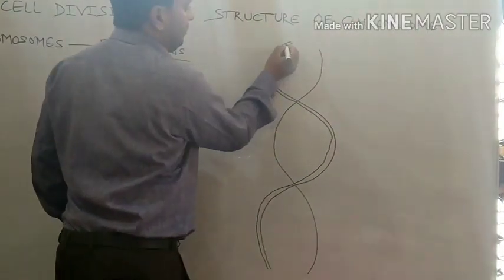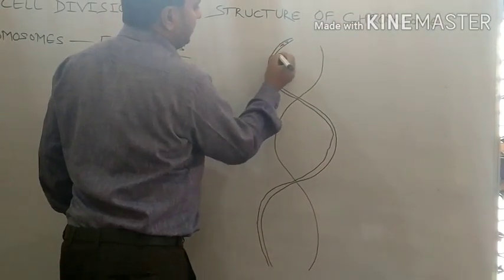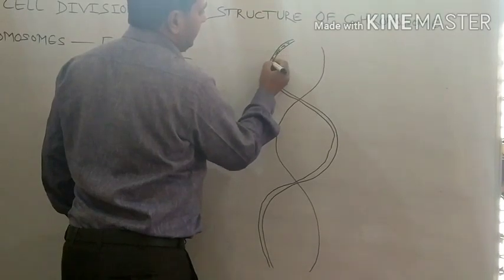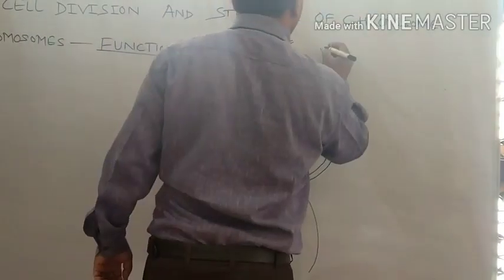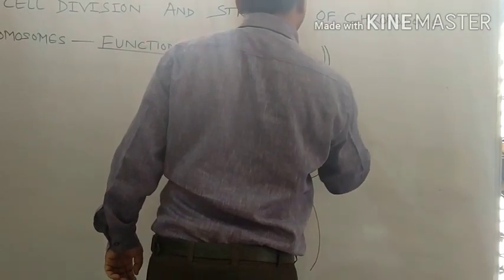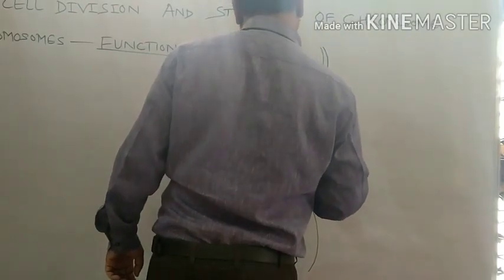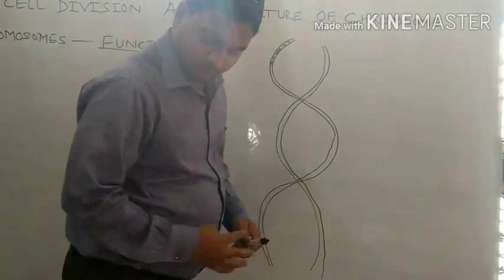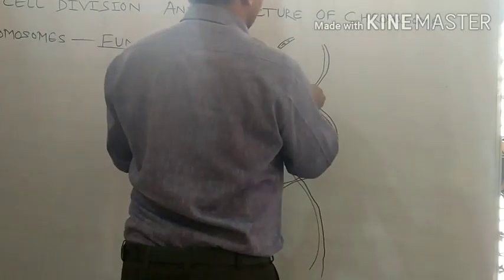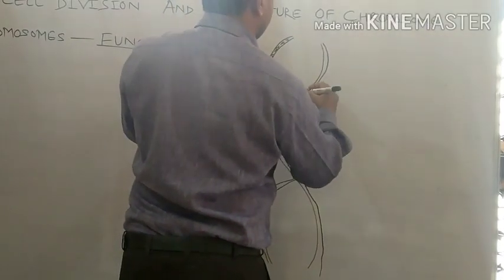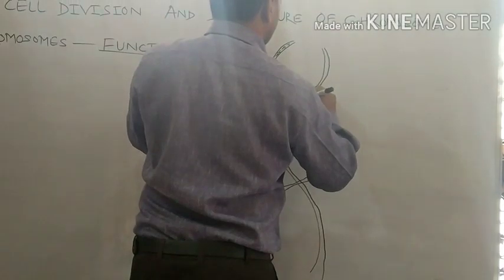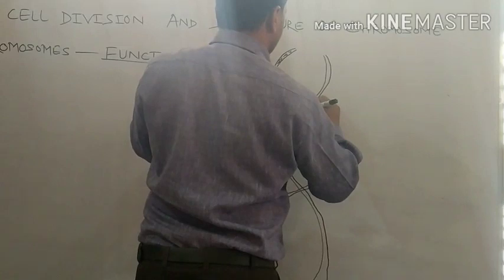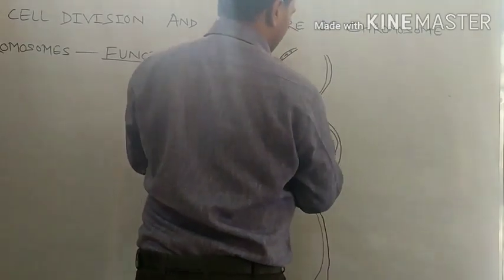Firstly we will make the structure, backbone we will be making. This is sugar and phosphate backbone, SP. SP will be written here. Like this here also. We have to correct it also. Okay, no problem.